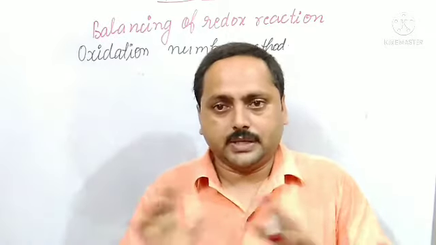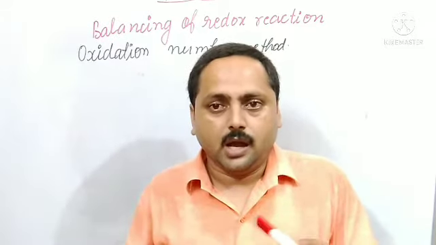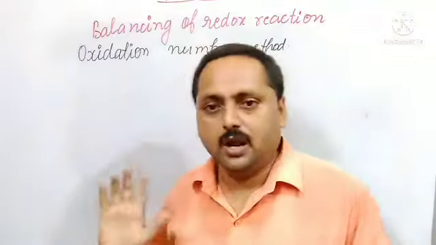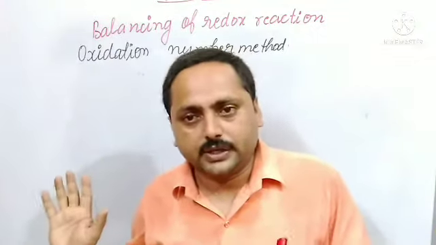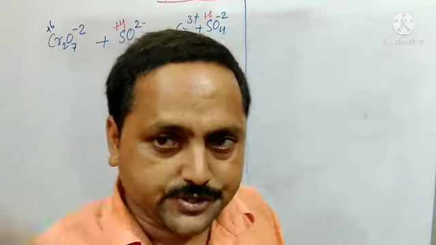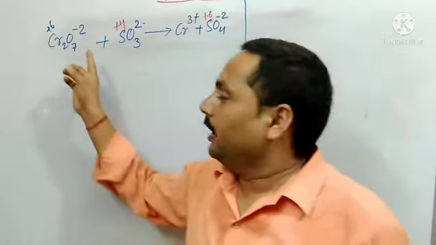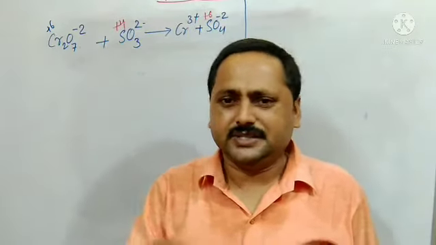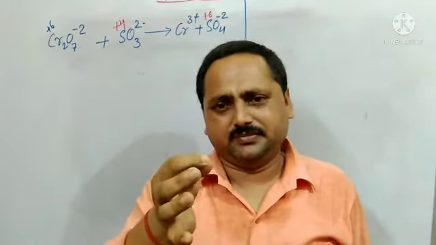And after that, at last we should check whether all the atoms are balanced or not. So let us take some example. We will follow that. Students, I have taken one example. Through that we will understand. It is the easiest. Just believe, chemistry is so easy.